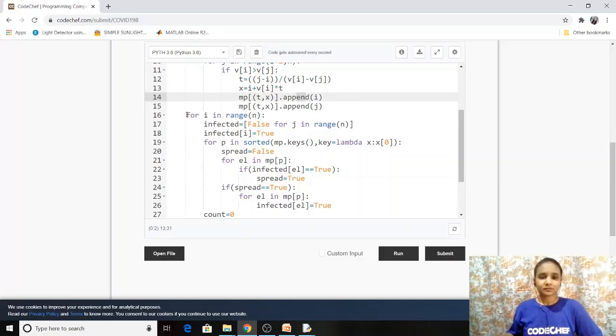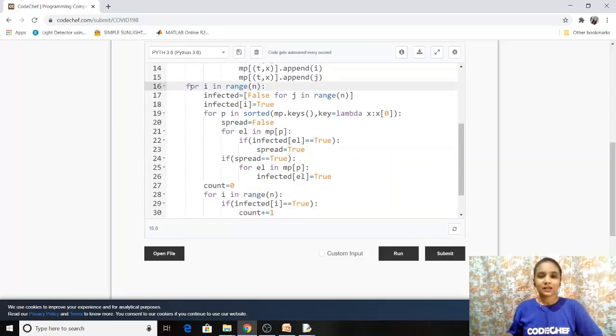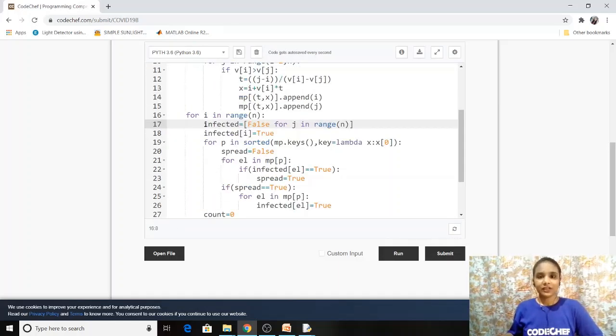Now, we are running a loop. This loop, why are we running? This is the part where we are initially infecting a particular athlete and then checking how many other athletes it can infect. So here we are running a loop from 0 to n. Now we have created a Boolean array infected. So in Python, we don't need to declare the type of the variable explicitly.